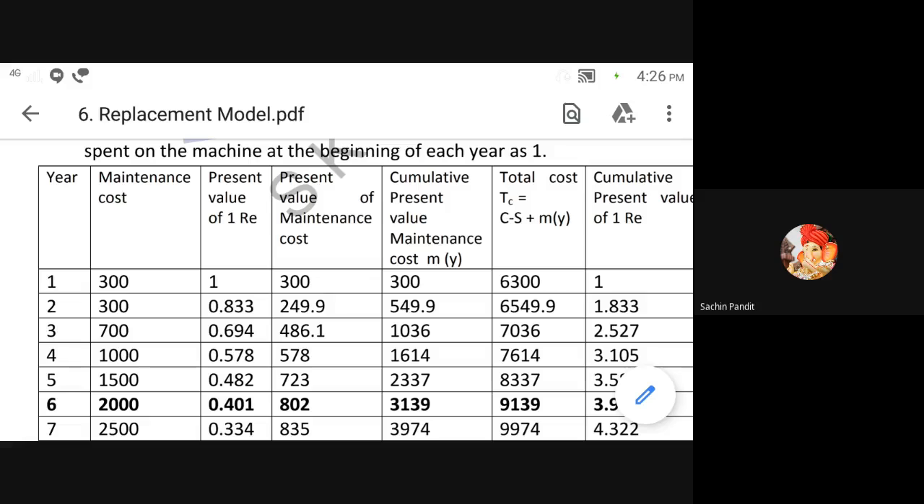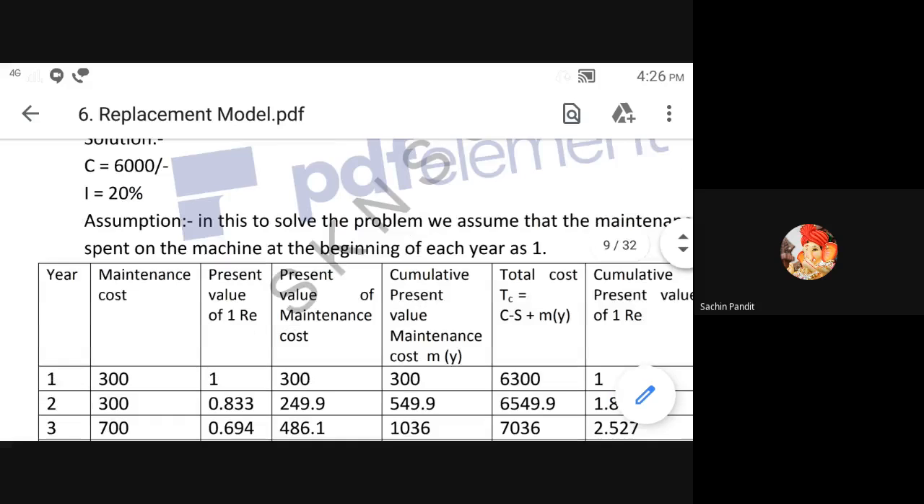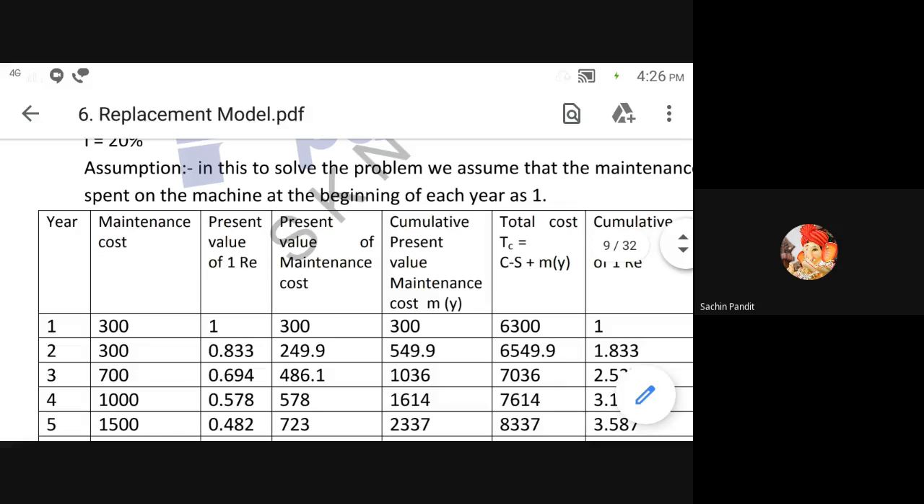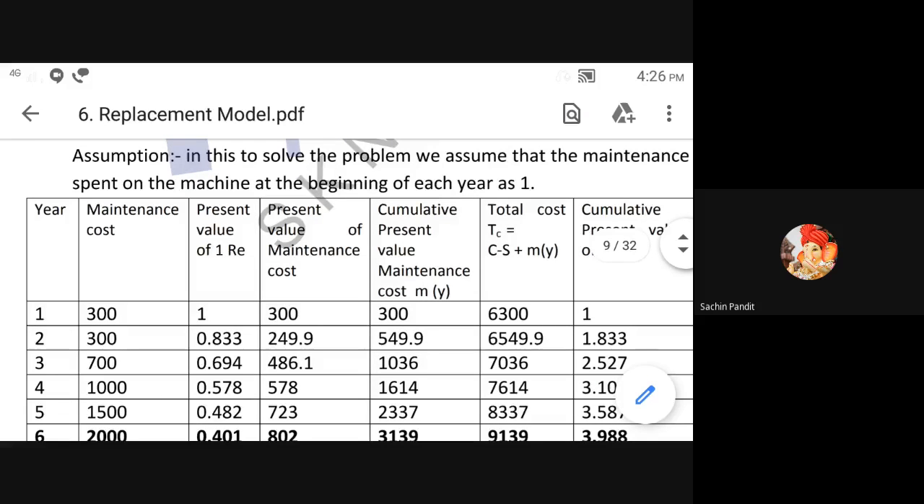So what is the next value? Total cost. What is total cost? We know total cost is equal to the machine value plus maintenance value minus scrap value. But here the scrap value is not given, so consider it 0. So what will be the answer? Total cost is C plus maintenance. The C value in the given problem is 6,000. So add this 6,000 to the cumulative present value of maintenance.